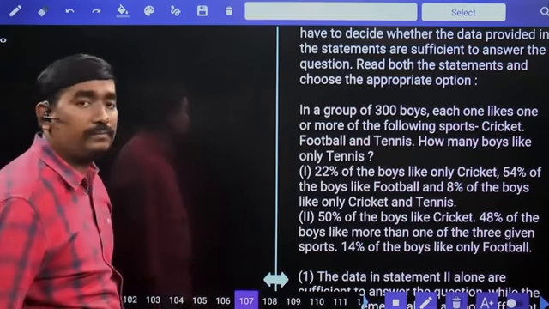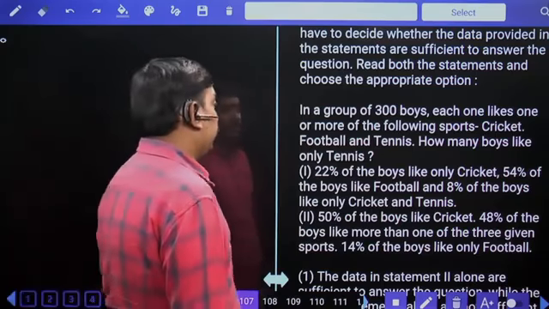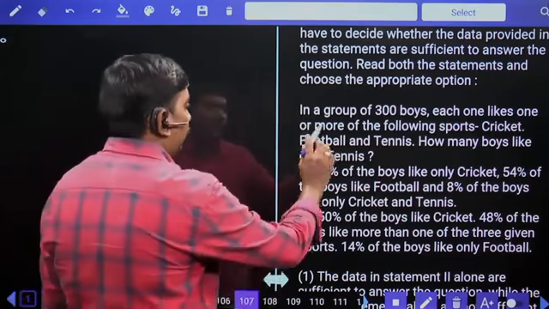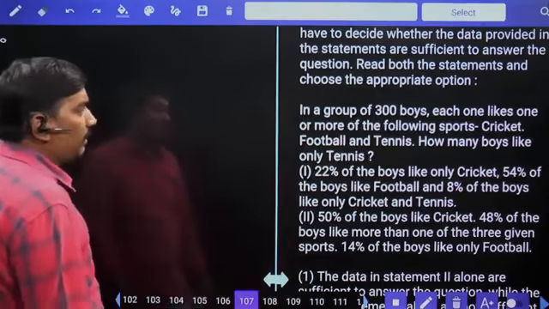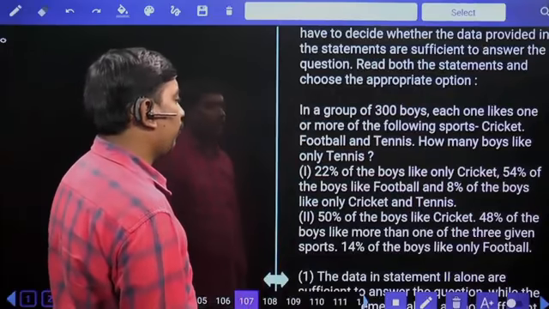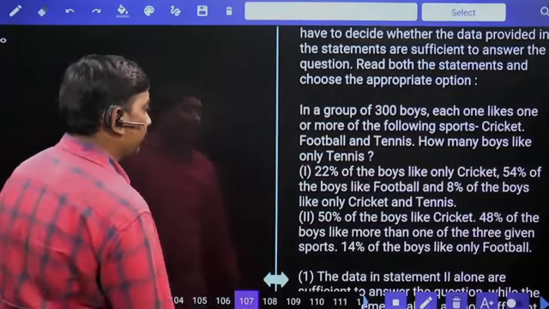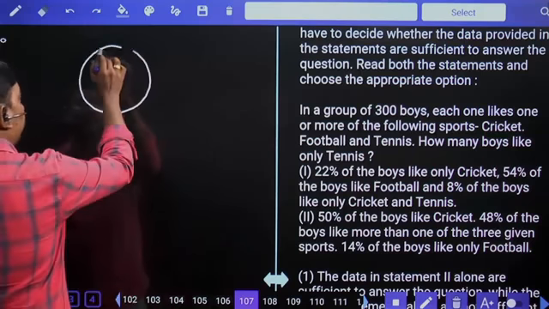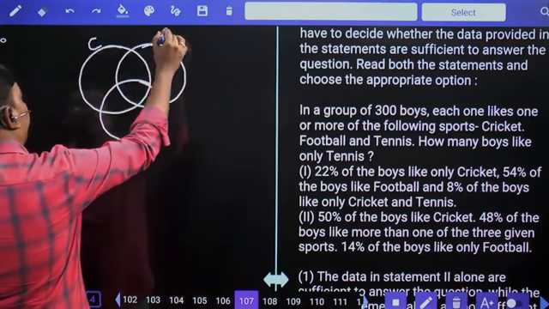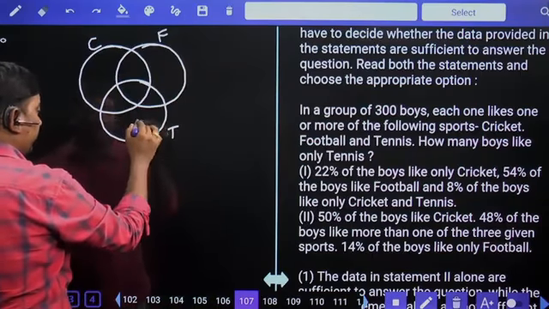Next. In a group of 300 boys, each one likes one or more of the following sports: cricket, football, and tennis. How many boys like only tennis? Cricket, football, tennis. How many boys like only tennis? Means this part is how much?